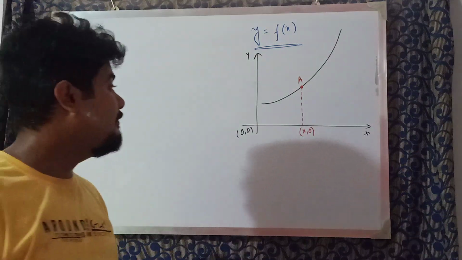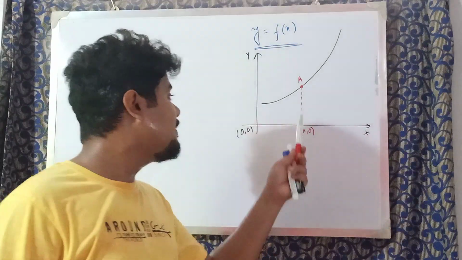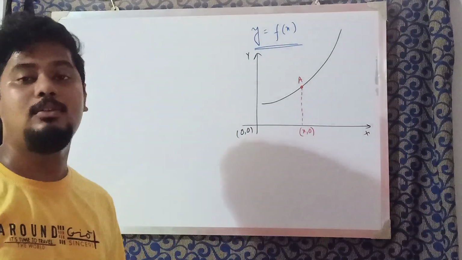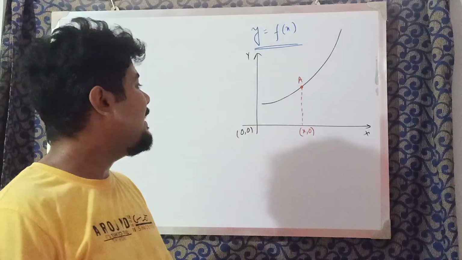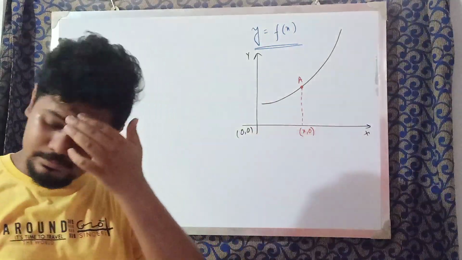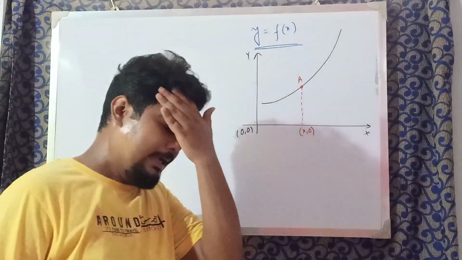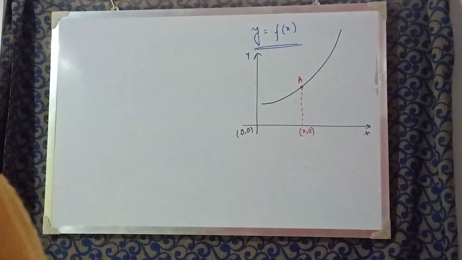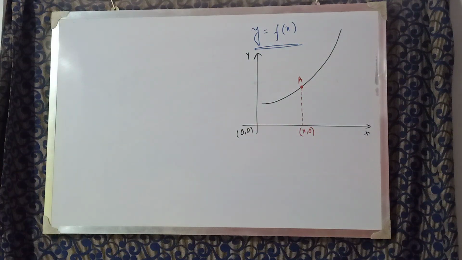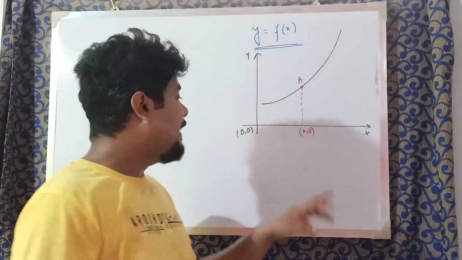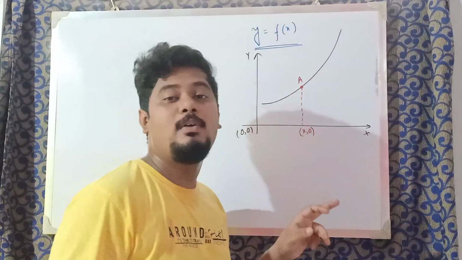Tell me one thing: if the x coordinate, or the abscissa, of this point A is x, what should be its y coordinate?